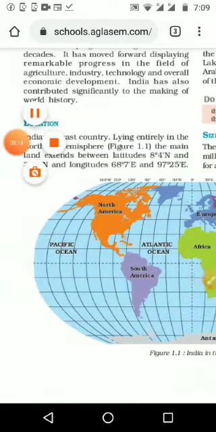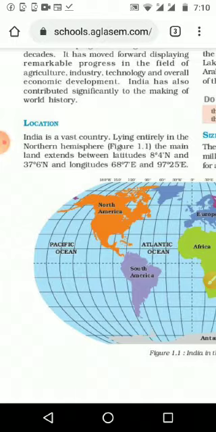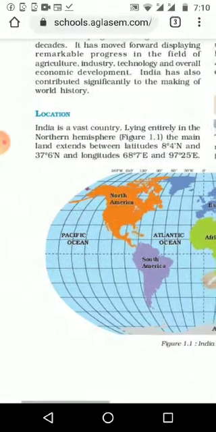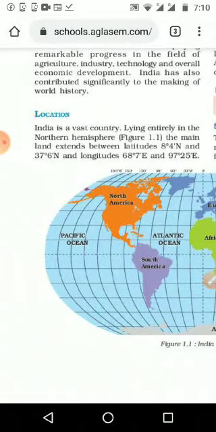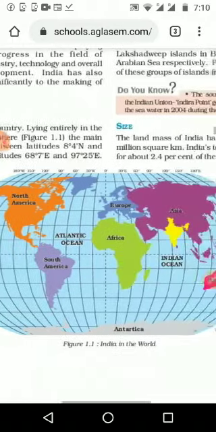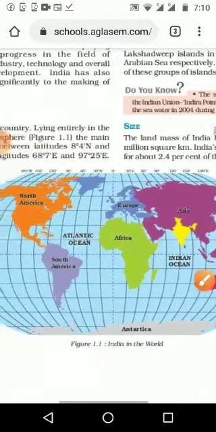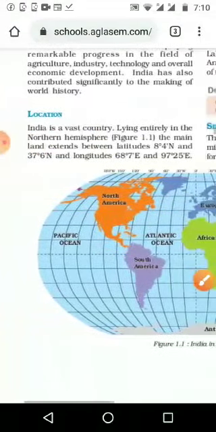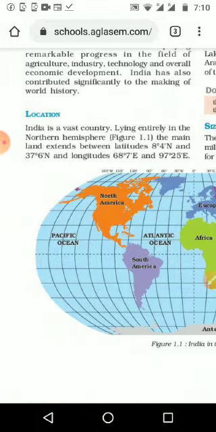And the next sentence: the mainland extends between 8.4 degree north and 37.6 degree north. If you are looking at the position of India, we can see it is starting from 8.4 degree north and ending at some points like 37.6 degree north.